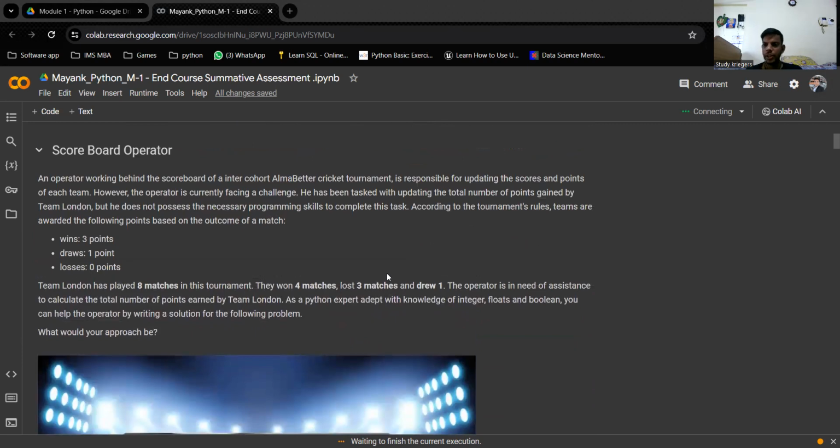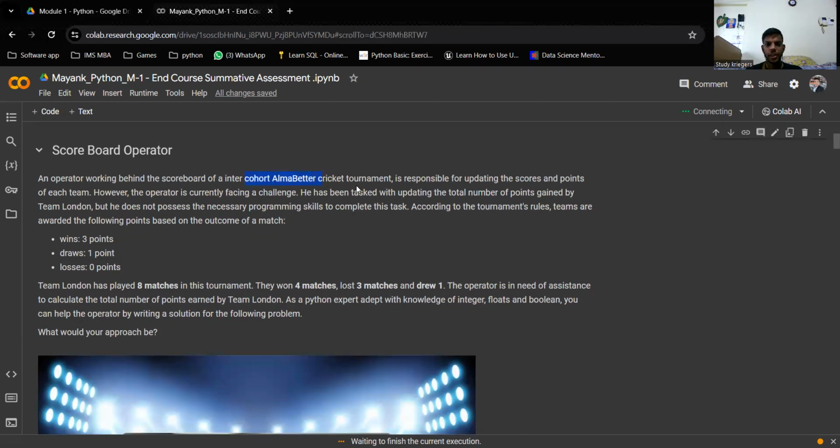This is the first question. It is a scoreboard predictor, in which an Alma Beta cricket tournament is being held, and there is a team London which performed in this tournament. We have to analyze how many times the team London has won, how many times it lost and drew matches, and what total score it achieved during the tournament.